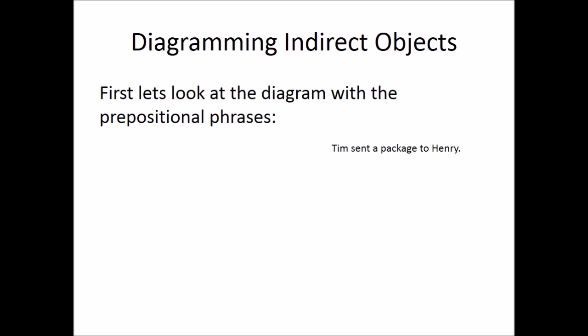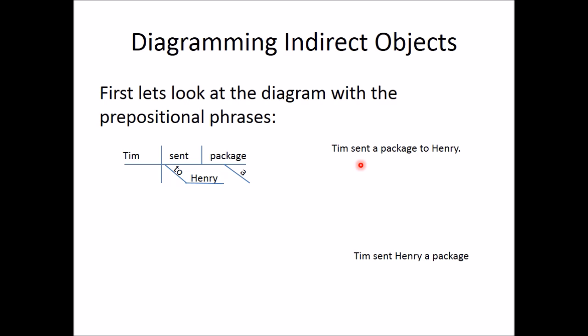So diagramming indirect objects. First, we're going to look at the sentence that had the prepositional phrase. Tim sent a package to Henry. We know how to diagram that. That's pretty easy. We put our subject and our verb, and then our half line, and then our direct object, then our adjective, and then the prepositional phrase to Henry tells you where the package was sent. Where is an adverb question. We're describing the verb sent. To goes on the slant, that's the preposition. Henry goes on the flat line, that's the object of the preposition.